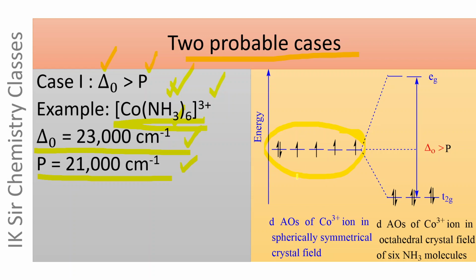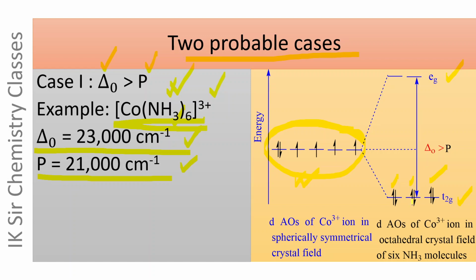And when Co3+ ion forms octahedral complex [Co(NH3)6]3+, these 5d atomic orbitals are split up into t2g and eg sets of orbitals. This is the first electron, second, third.